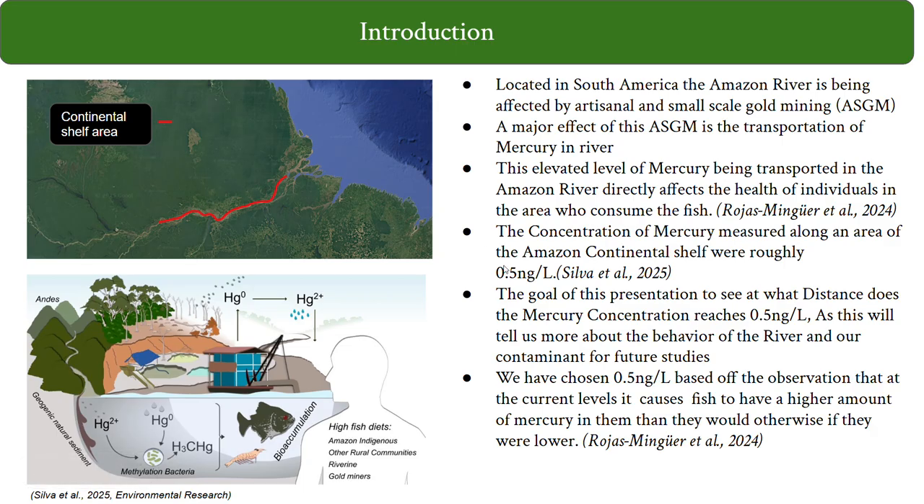We've chosen 0.5 nanograms per liter based off the observation that at this current level, it causes enough bioaccumulation in the fish to cause problems for the individuals around. The EPA states a much higher level of mercury for consumption of water. However, we're not looking at the consumption of water in the water column. We're looking at the effects that mercury has on the wildlife in the water, and a byproduct of that is the health of the individuals in the area.